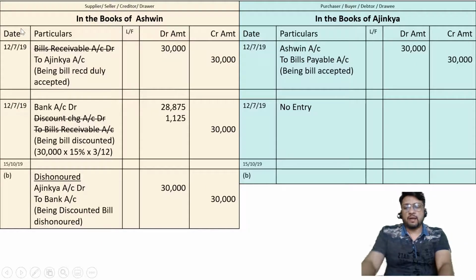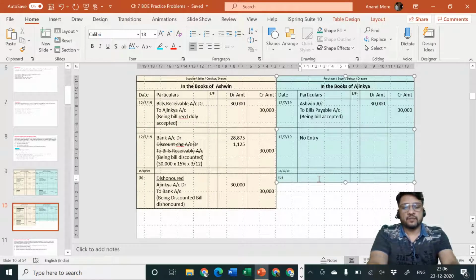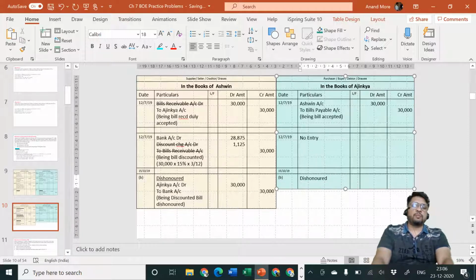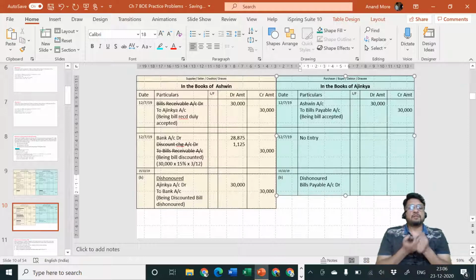Let me go to the next part now. The entry for dishonor in the books of Ajinkya. What entry is Ajinkya going to pass? Ajinkya will say, sir, very simple entry, no tension. By not paying the bill, by shutting off the door, what has happened? The bills payable is getting cancelled. So bills payable account debit.